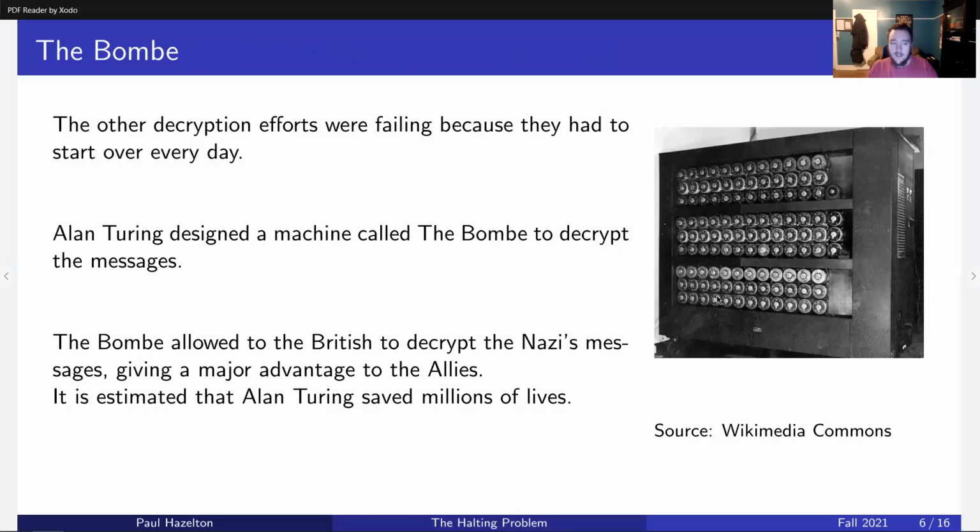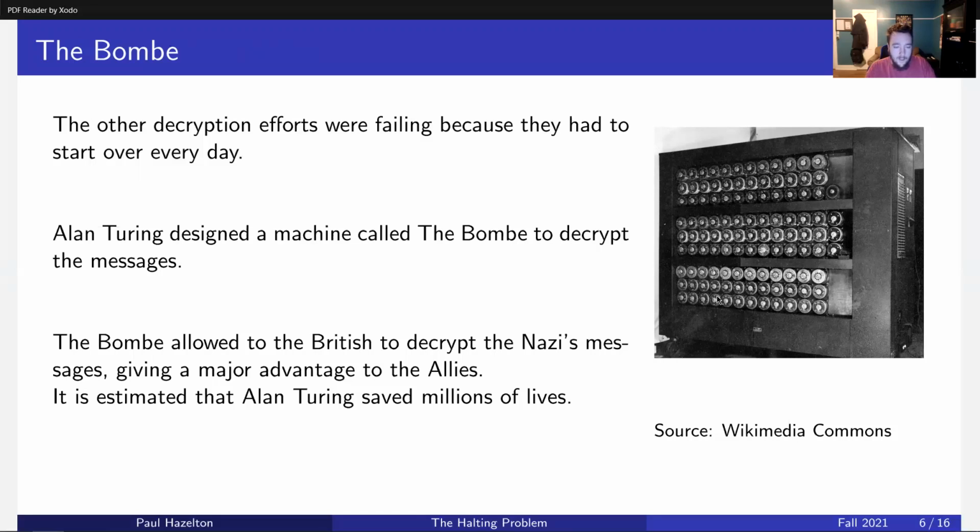And Alan Turing didn't like this, so he had a creative idea to do this differently. He designed this machine called the bomb to decrypt the messages. The machine would do the hard work for him. It would do all these kinds of statistical analysis, and the machine would do it. And this machine actually worked. It would take sometimes 2 to 4 hours. Sometimes it would take longer. Sometimes it wouldn't work. But most of the time, pretty quickly, the British suddenly had all this intel about the Nazis and what they were doing in their plans.